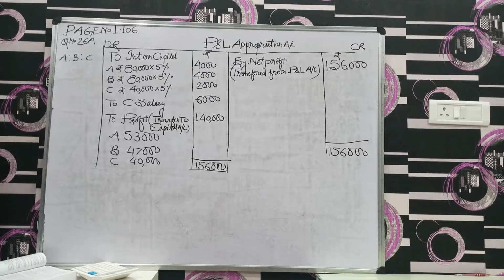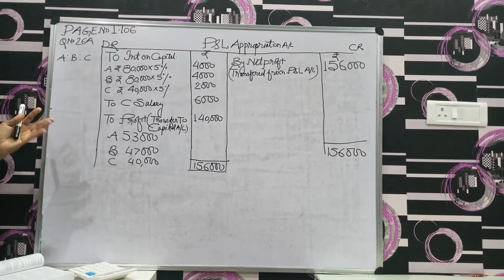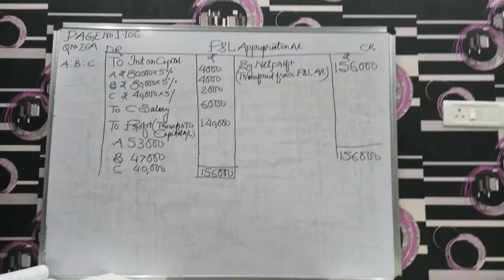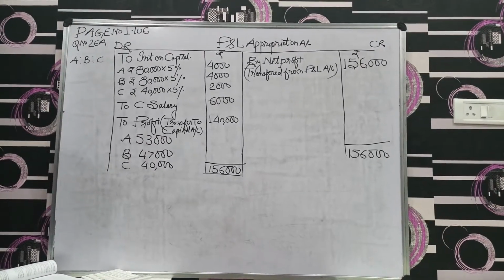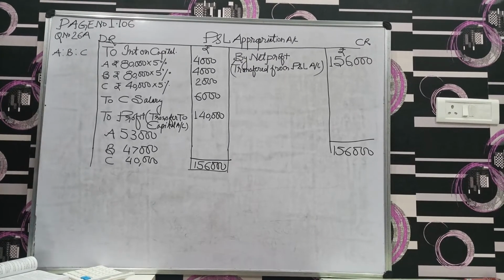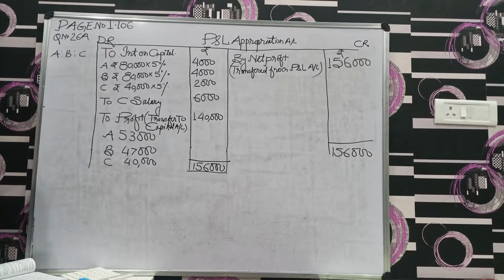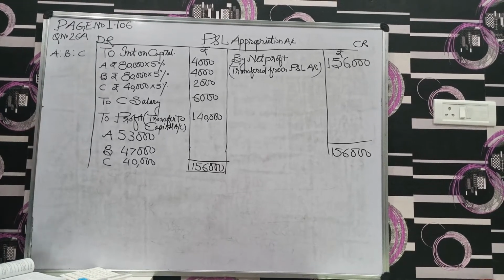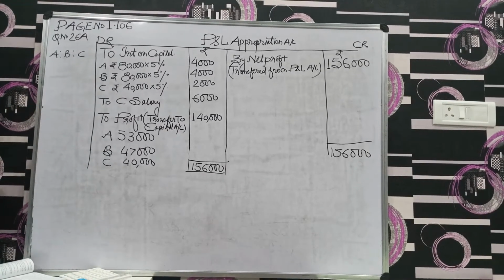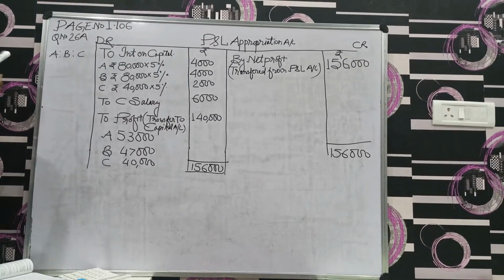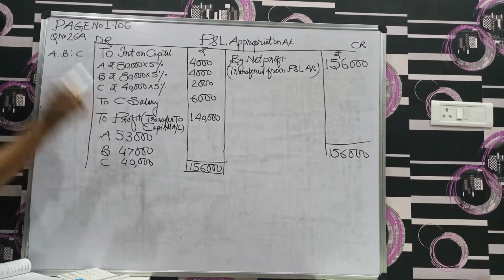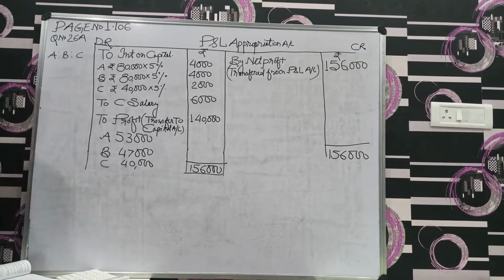Now students, in this particular problem, other things are very simple, without any obstacle and hurdle: without opening capital, without closing capital, without additional capital introduced, capital is given straight away. We don't have interest on drawings, but the distribution of profit itself plays a role in this particular problem. So we have to find out how we get 53,000, how we get 47,000 and how we get 40,000.